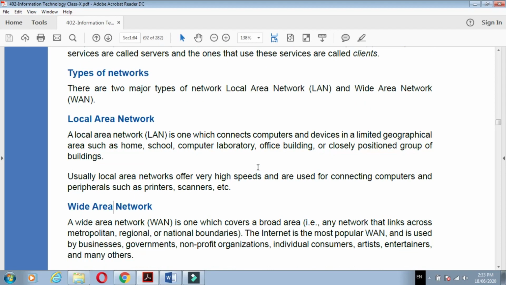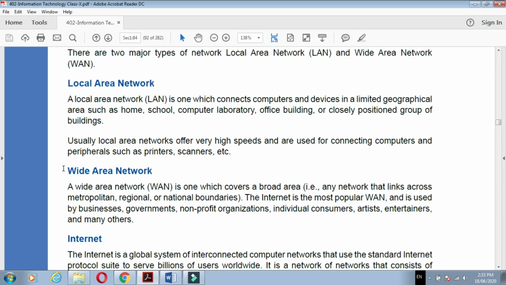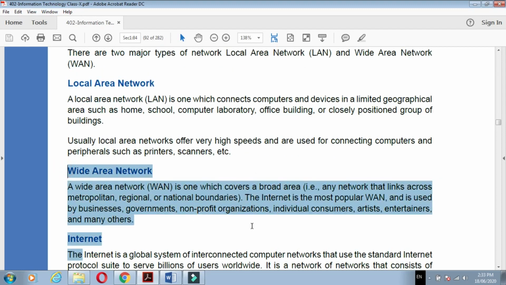Now the second is the wide area network. What is a wide area network? See, a wide area network, WAN, is one which covers a broad area. Which broad area? Any network that links across metropolitan, regional or national boundaries. Means it spans metropolitan cities.